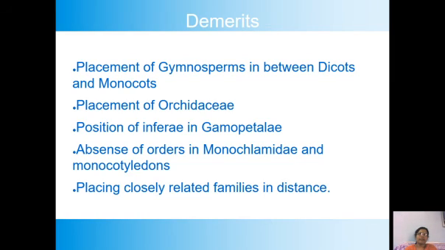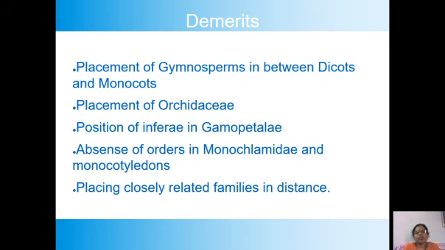Automatically they have treated Orchidaceae as a primitive family. But in reality it is the most advanced family. So the Orchidaceae family has not been given an appropriate place in the system of taxonomy of Bentham and Hooker.